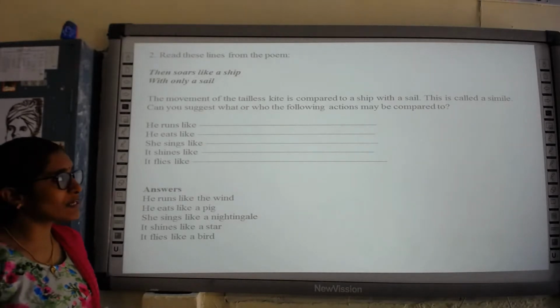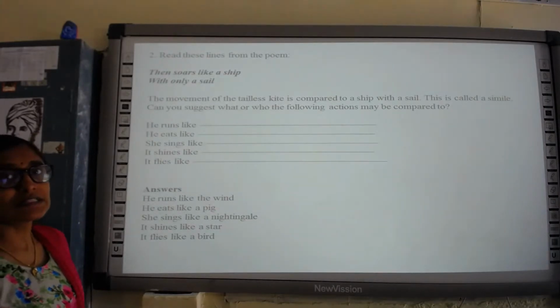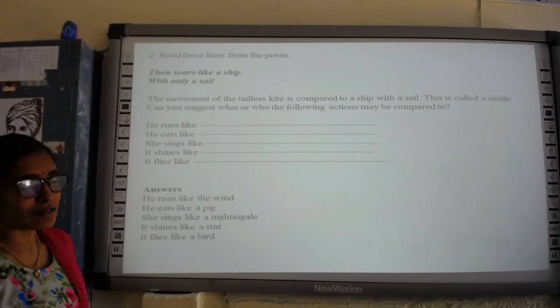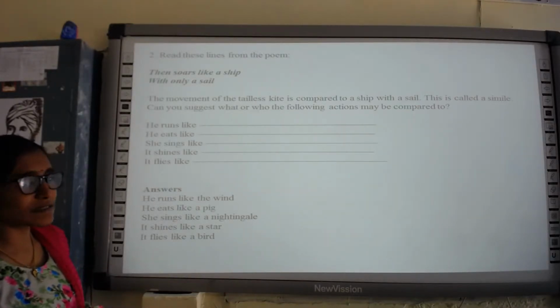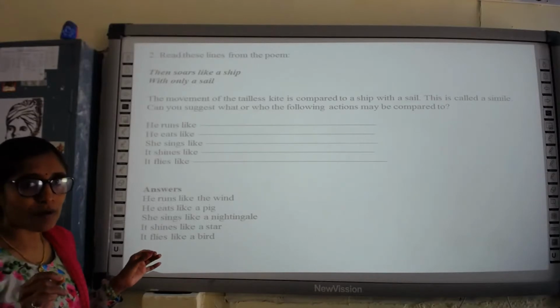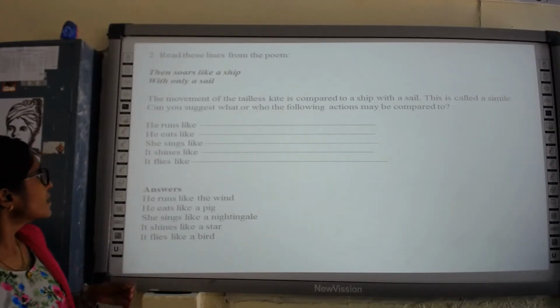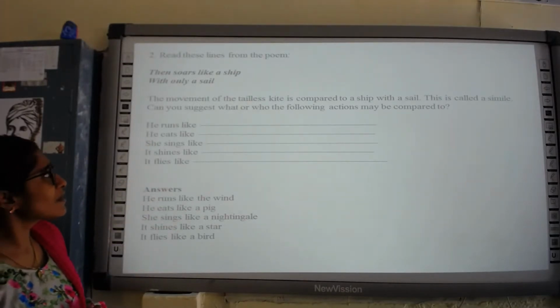So it has been compared to a ship. This is called a simile. Comparing something to something else with the help of words like 'like' and 'as' is called a simile.